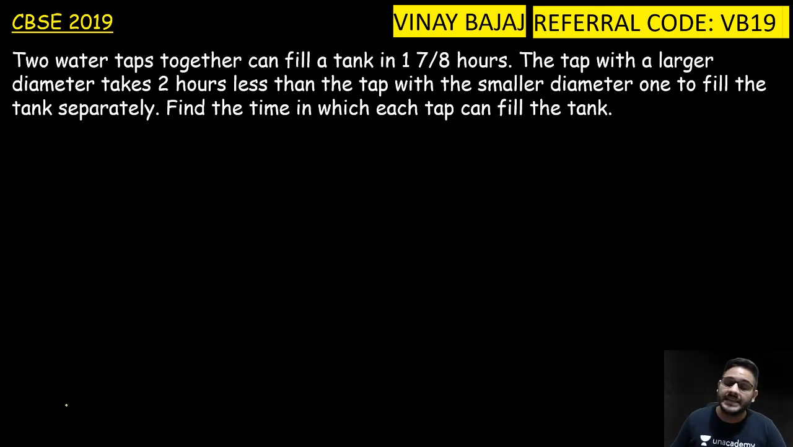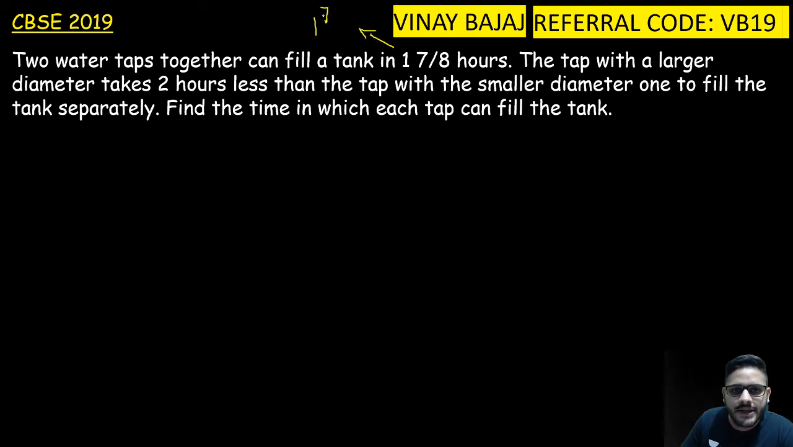Now, CBSE 2019. So let's do this question. Two water taps together can fill a tank in 1/7/8 hours. The tap with a larger diameter takes 2 hours less than the tap with the smaller diameter to fill the tank separately. Find the time in which each tap can fill the tank. So let's start.